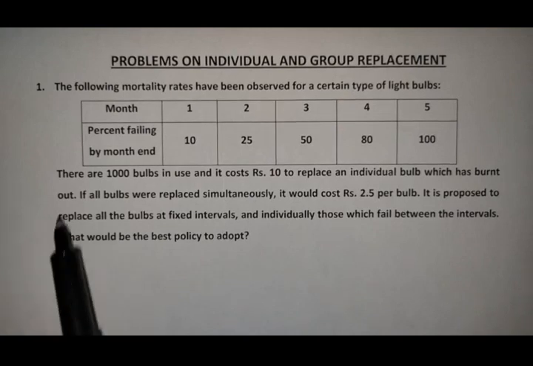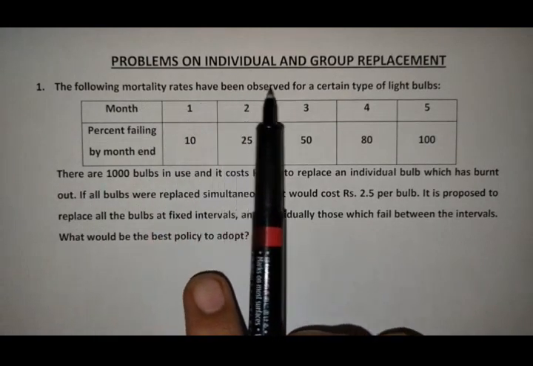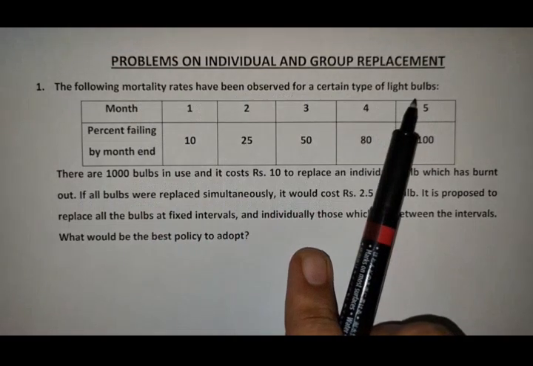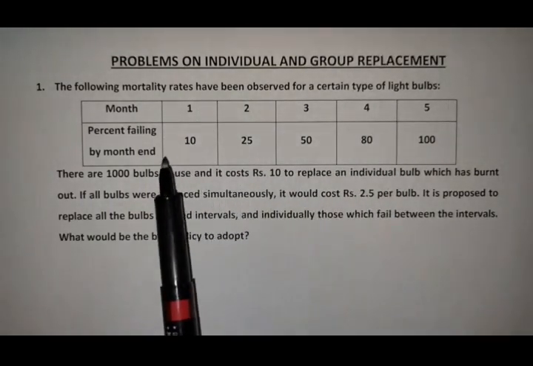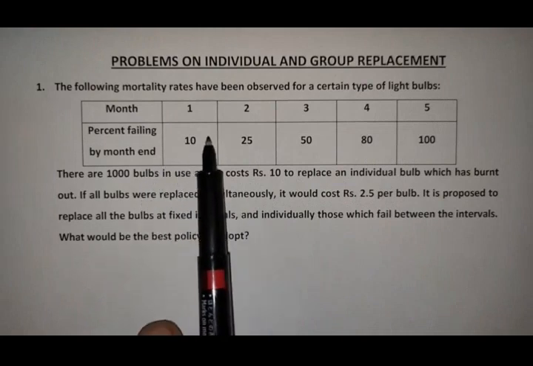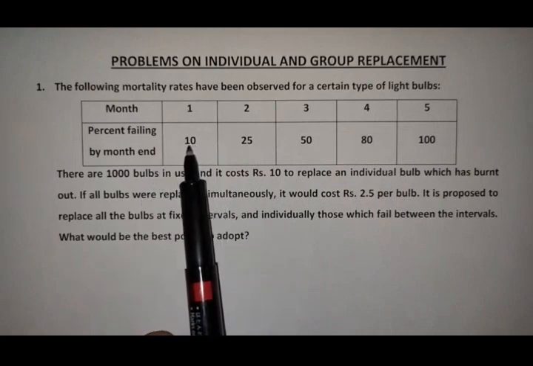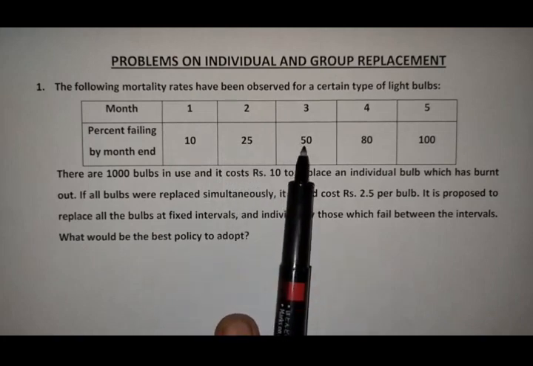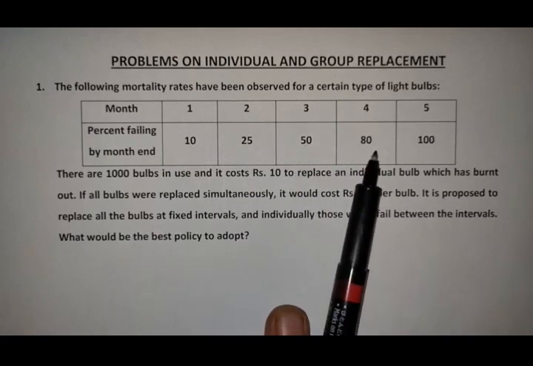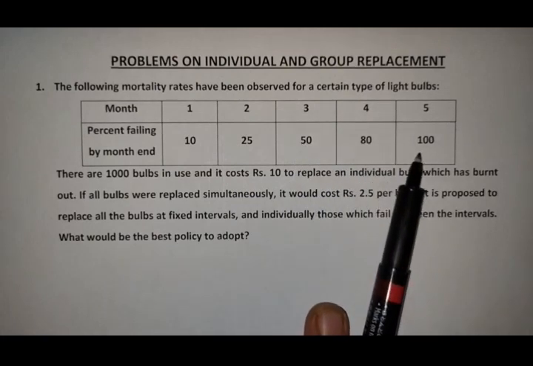The problem says the following mortality rates have been observed for a certain type of light bulb. Here the facility given is the bulbs, and 5 months of data was given to us. Percentage failed by month end: by the end of the first month, 10% of the total bulbs are going to fail. By the end of the second month, which is the sum of the first and second months, 25% of bulbs fail. By the end of the third month, 50%. By the end of the fourth month, 80%. And by the end of the fifth month, 100% of the bulbs fail.